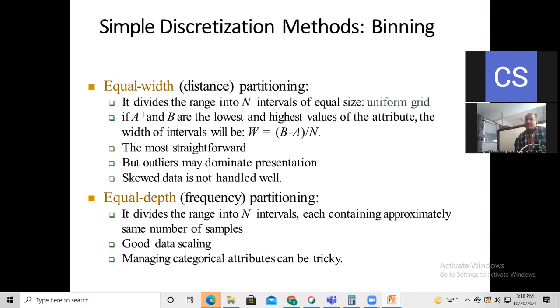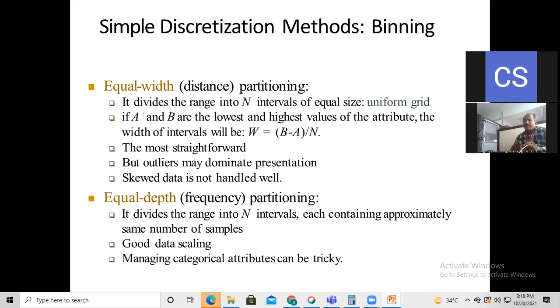So what is the n here? The n is nothing but the n intervals we are going to consider here. That way we are going to calculate the width, and this is the most straightforward. This is a very easy, very simple technique, but outliers may dominate the presentation, meaning the unwanted values will dominate here, and skewed data is not handled well. So complicated data we are not going to handle using the binning method here.